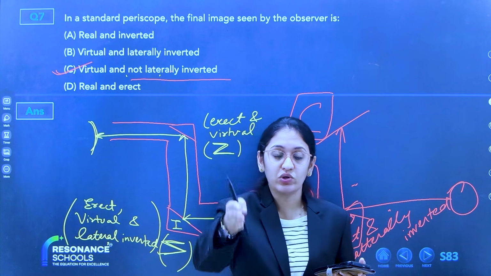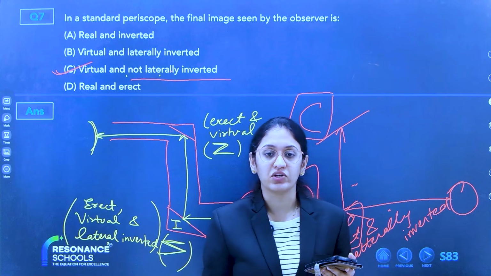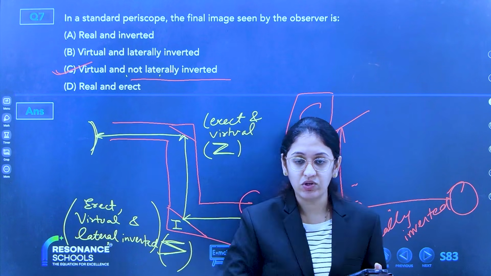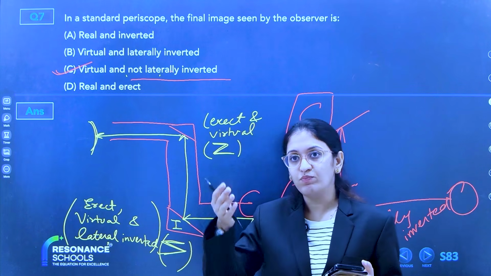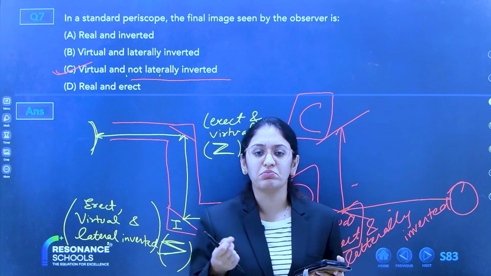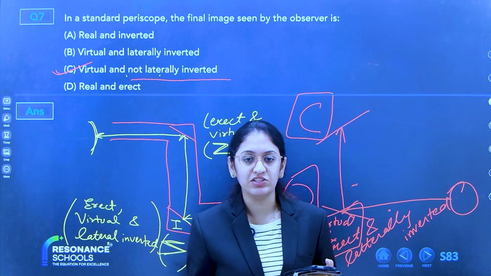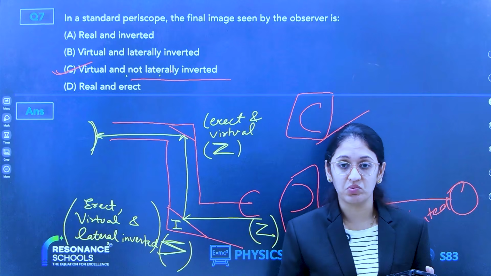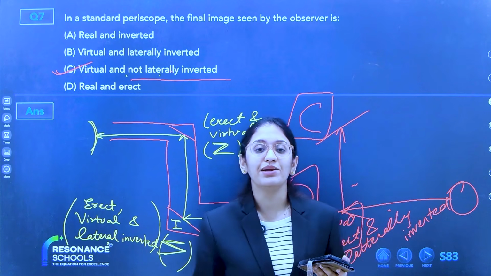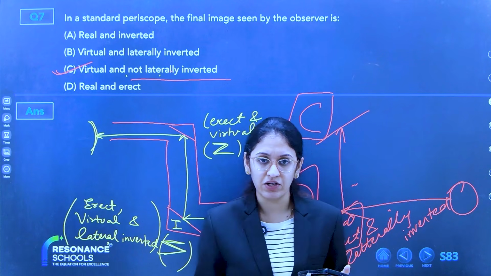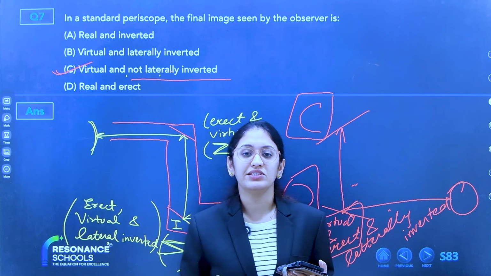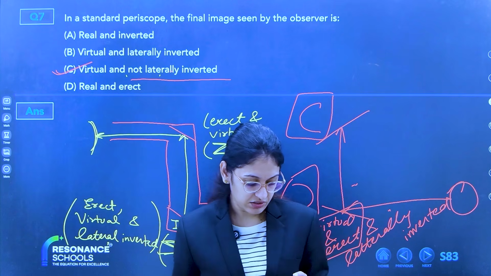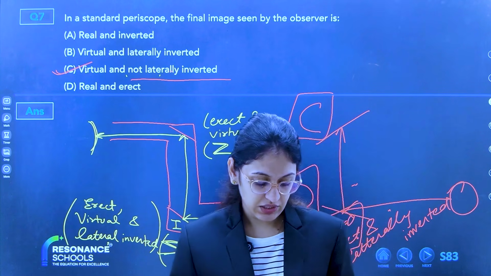Eventually, when you read mirrors and lenses, you can clear your concepts of real and virtual. But for right now, real images are the images that cannot be obtained on screen, and virtual images are the images that can be obtained on screen. Clear?